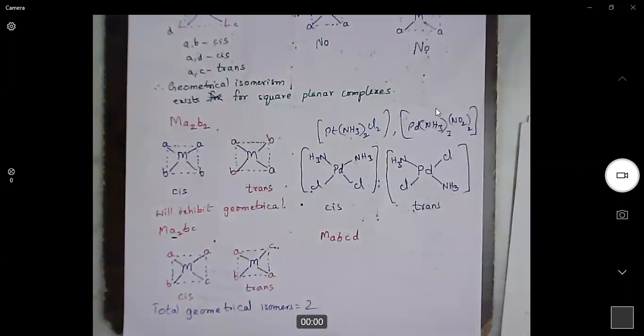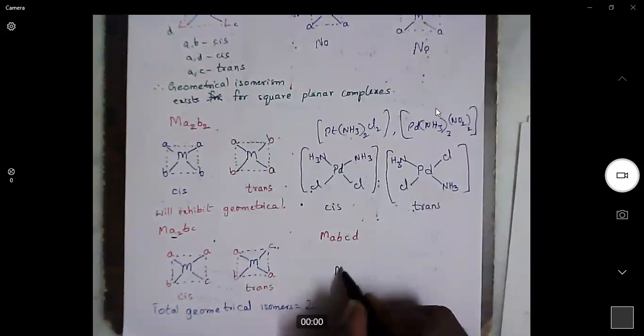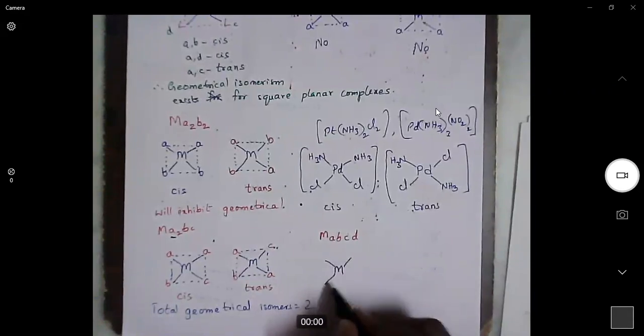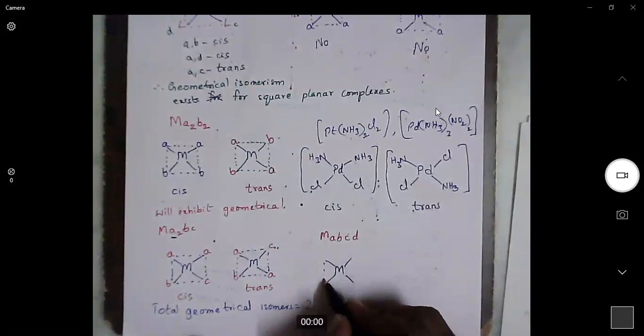For the MA4 case, there is no cis and trans. There is only one possibility, so the number of isomers is only one. But in the case of MABCD, there are three possible isomers. We will look at them one by one.